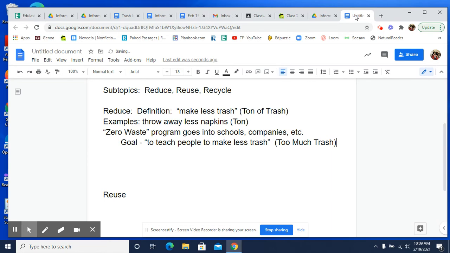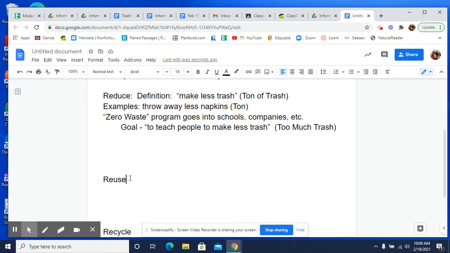Okay. So that came from a different article. So I'm going to say Too Much Trash. And that's all we really have for reduce. You're going to have to do a topic sentence. And then you have three pieces of information here. They're simple ones, but still, we could have three sentences there. And then you're going to need a closing sentence. So that really can be five sentences. They're going to be short ones, but it's still enough information to write a paragraph.